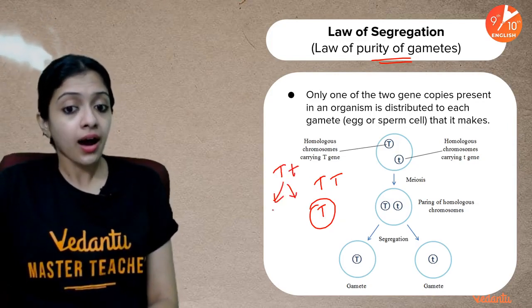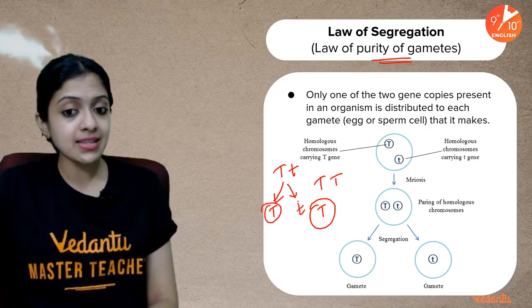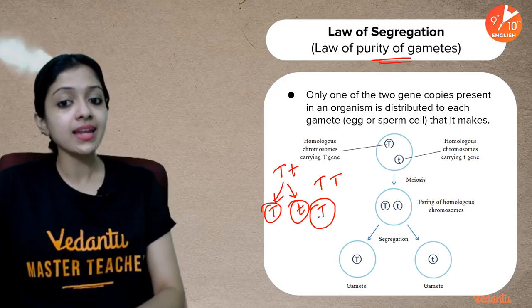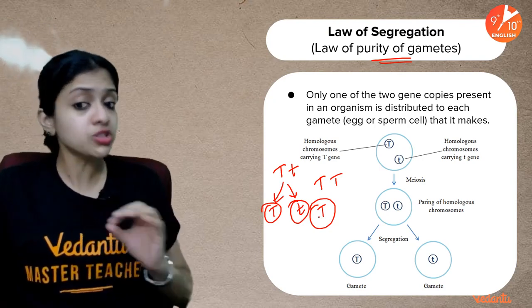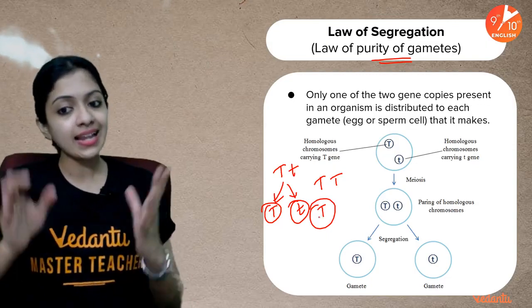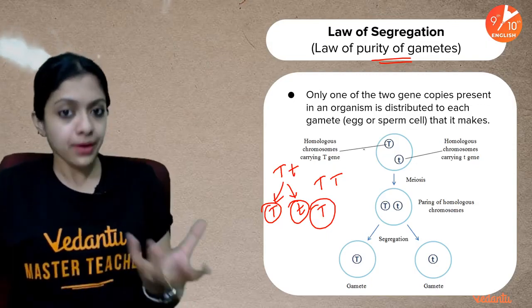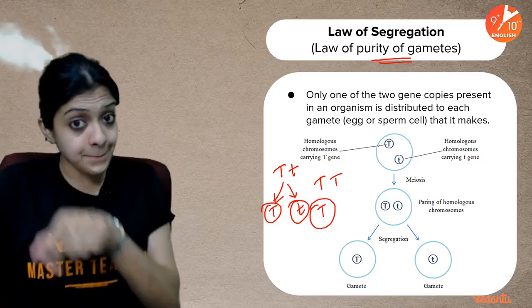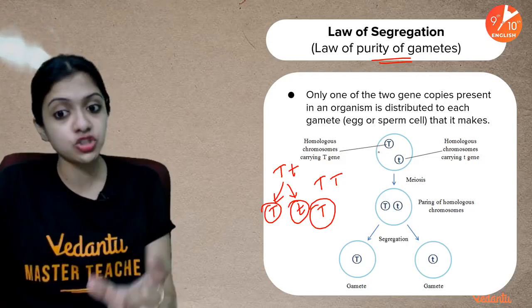They separate out. This would enter into one gamete and this would enter into another gamete. So basically, read it once again. The two gene copies get distributed to each gamete, which is the egg or the sperm cell that the organism makes, because the homologous chromosomes are what carry the pair of alleles or the genes, right?